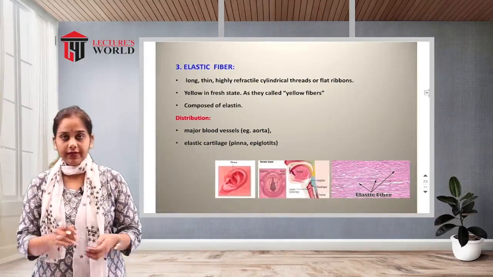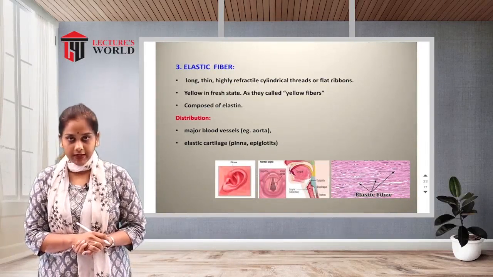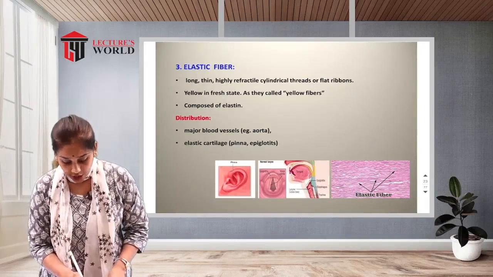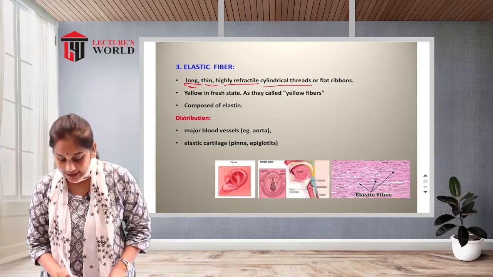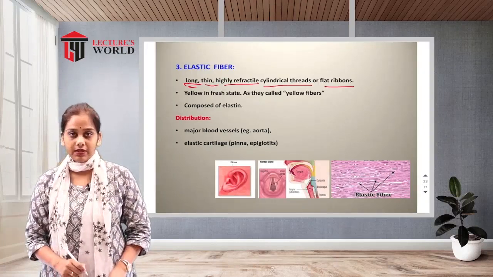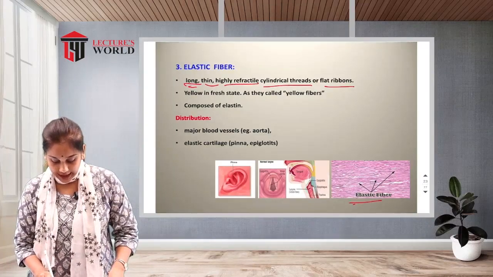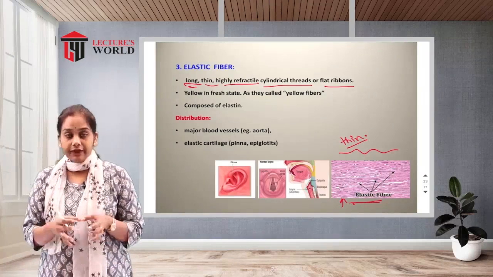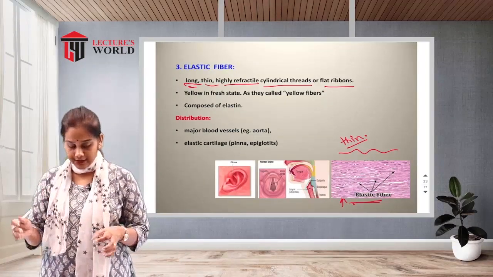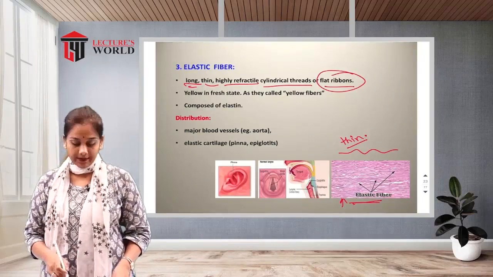Then the third one is the elastic fibers. This is also an important fiber in the connective tissue. It is long, thin, highly refractile, cylindrical threads or flat ribbons. You can see in the figure, this is the elastic fiber: very long, very thin, highly refractile cylindrical threads, and it looks like flat ribbons.